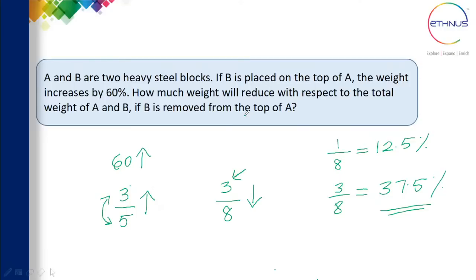The same thing works in reverse also. Suppose they give like a 37.5% reduction after removing, what if we add back to it, what will be the increase? Then 3 by 8, to find the increase, the numerator should be the same, and the denominator should be the difference between 8 and 3. That is a reverse process, okay? So this is how we solve the problem very quickly. I hope you understood this method.